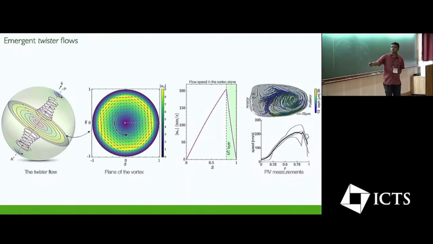In the plane of the vortex, which is the plane transverse to this defect axis and passing through the equator, the flow is entirely planar. And if you look carefully, you find that this velocity increases almost linearly from the center, which is a signature of a rigid body rotation. But now you have a no-slip boundary condition, so there is a shear flow in this boundary layer. And now you can do PIV measurements from experiments, and you see a very similar profile, and there is not only a qualitative, but fairly good quantitative agreement between a simple model and the measurements.